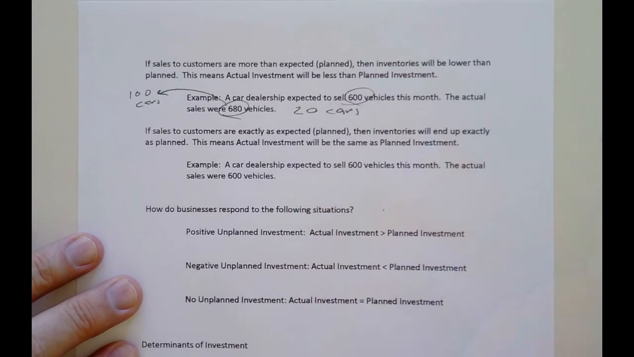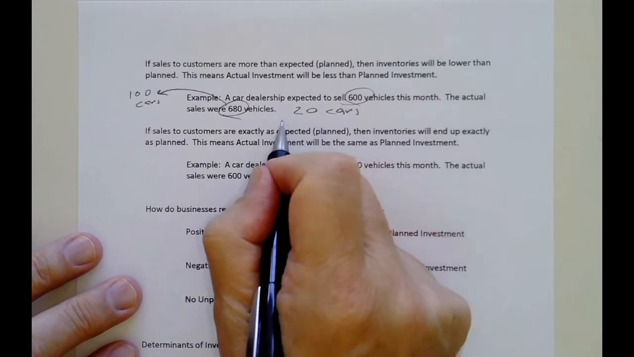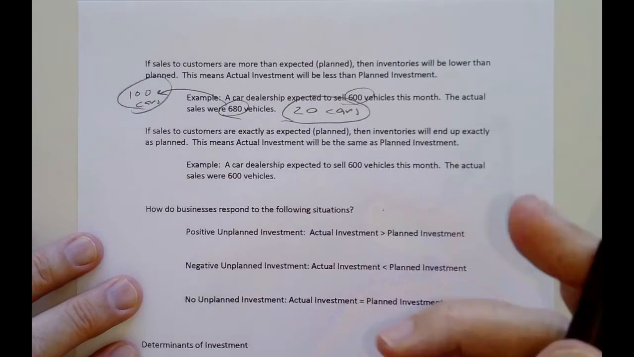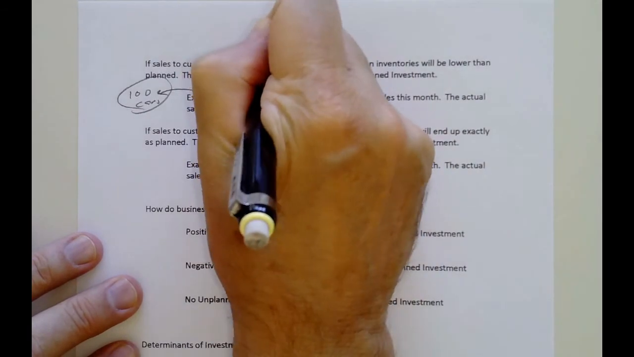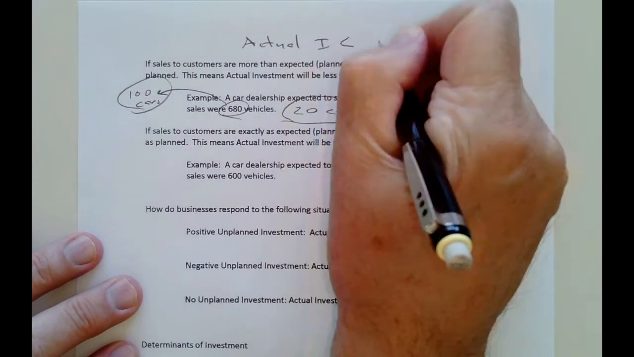In this case, their actual investment of 100 cars is less than what they planned. I'm sorry, change that. Their actual investment of 20 cars is lower than what they planned, 100. So in this case, your actual investment, actual I, is going to be less than your planned.